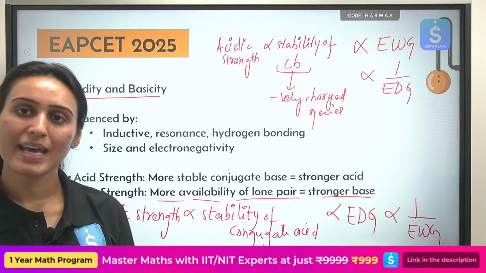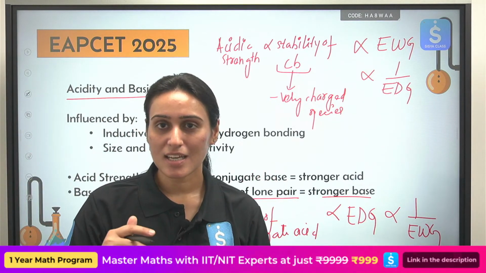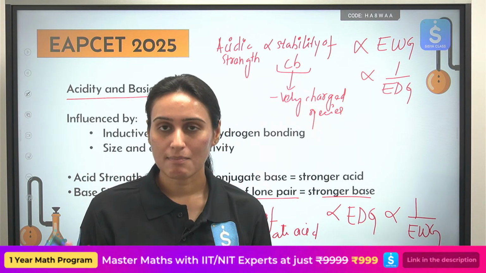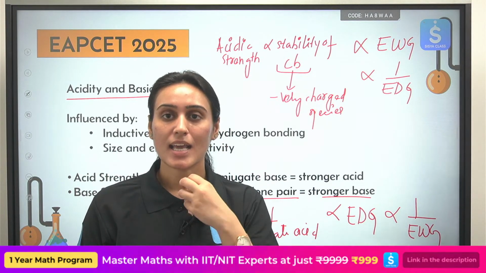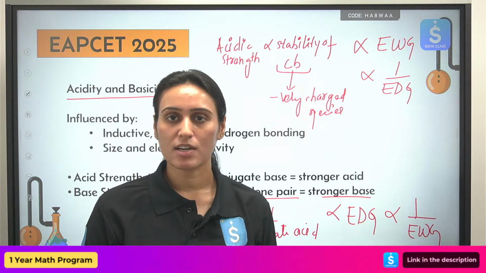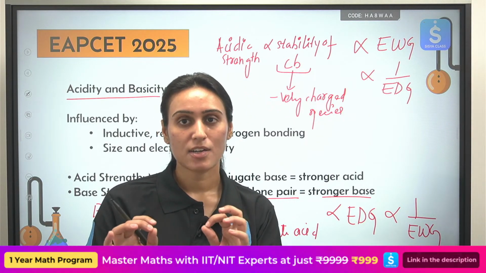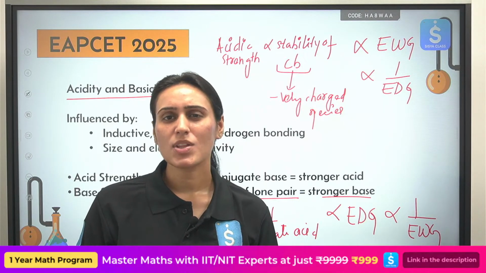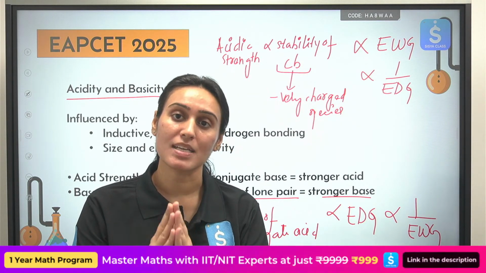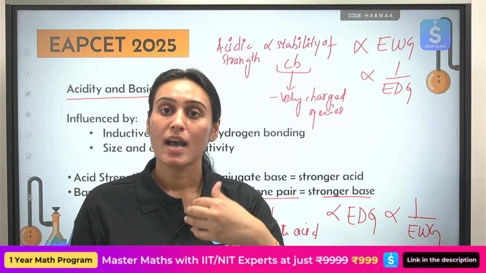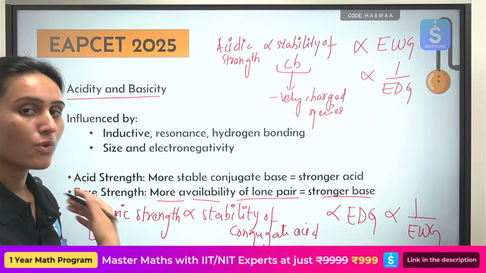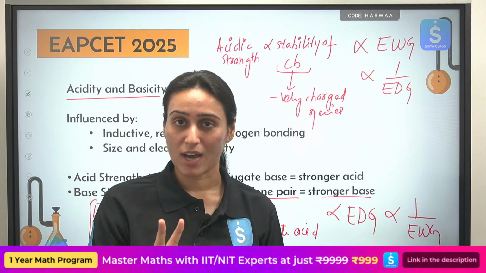So if that lone pair is present in conjugation within the compound, it will make your base weaker. Remember that also. We compare the basic strength by the ability to donate the lone pair of electrons. If you can donate the lone pair of electrons easily, you are talking about a strong base. If you can't donate the lone pair of electrons easily, you are talking about a weak base. So you can compare basic strength by comparison of availability of lone pair also, and this also holds true. So two factors you have to consider.